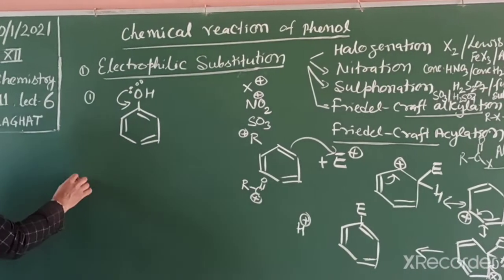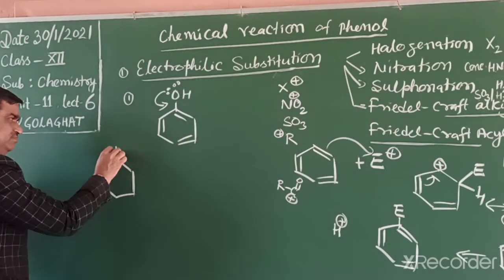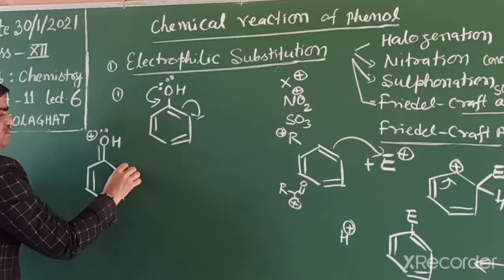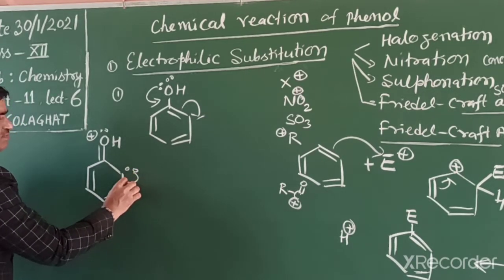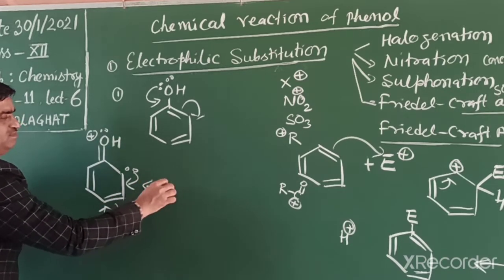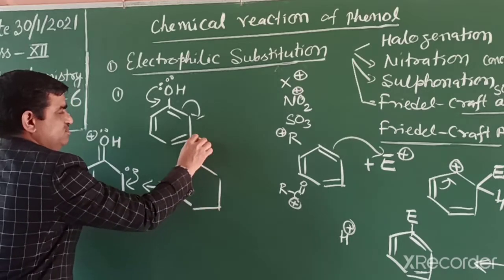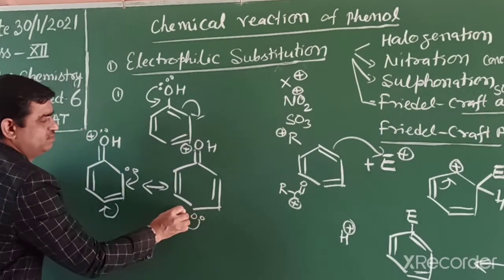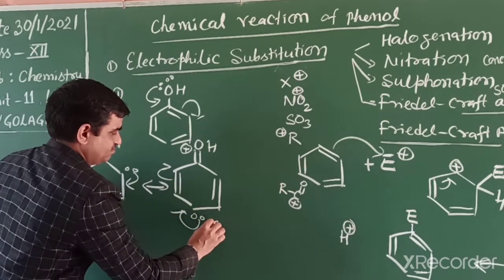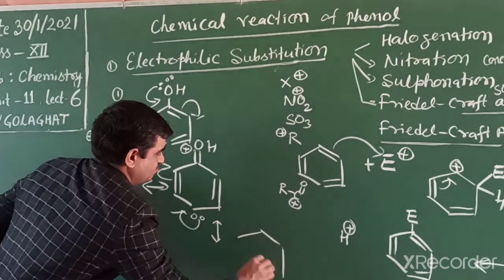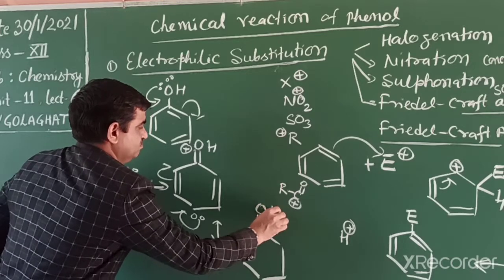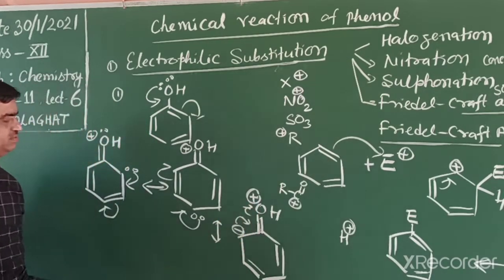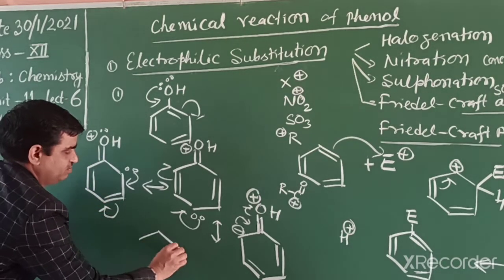In this resonance, what happens? It makes resonance like this, and further movement of electrons. In the acidity of phenol also we explained this reaction, the resonating structure, and its further movement. Ultimately, it is your resonance.